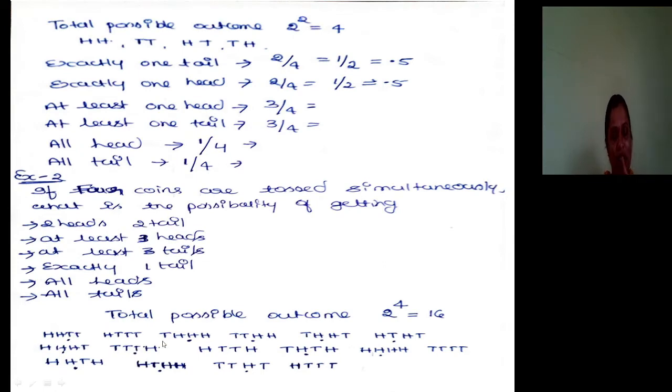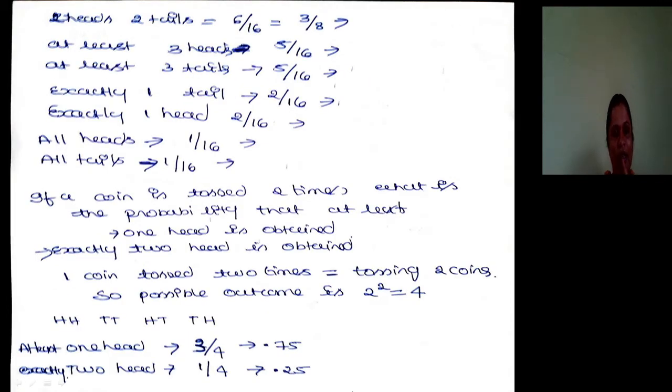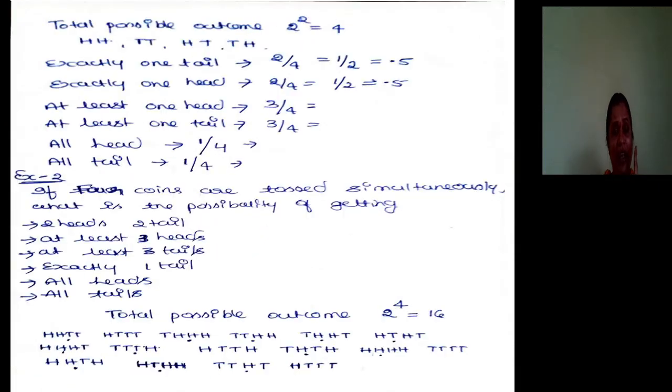Exactly 1 tail. Only 1 tail must be there. Only 1 tail. Here it is. 1 tail. 1 tail. Here it is. 1 tail. 2, 3, 4. 4 possibilities are there. Not at least. Exactly 1 tail.